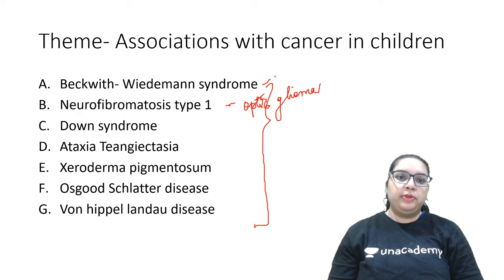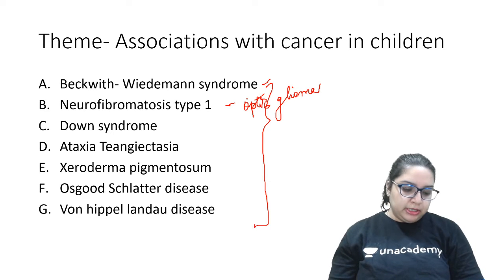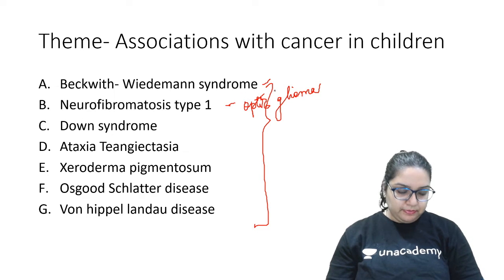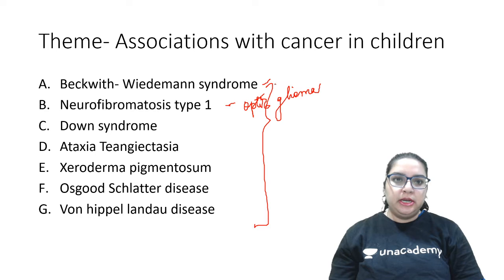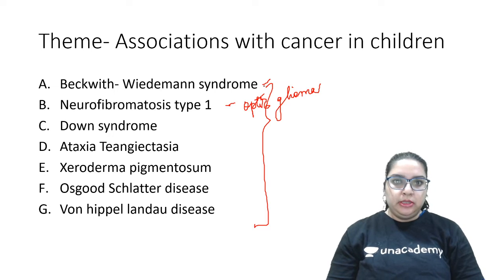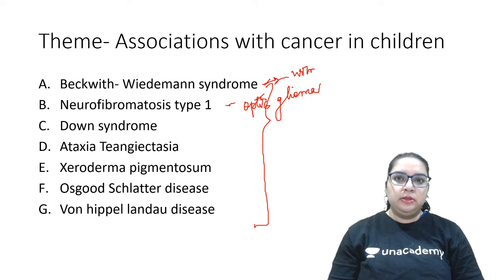Fantastic. So Beckwith-Wiedemann syndrome. What are the other two syndromes associated with Wilms tumor? They are WAGR and Denys-Drash syndrome. So these three syndromes are associated with Wilms tumor.